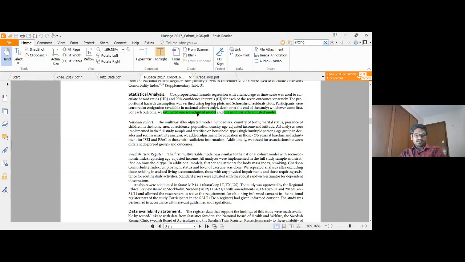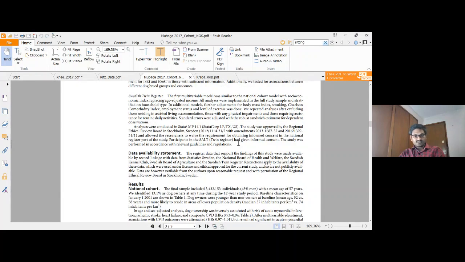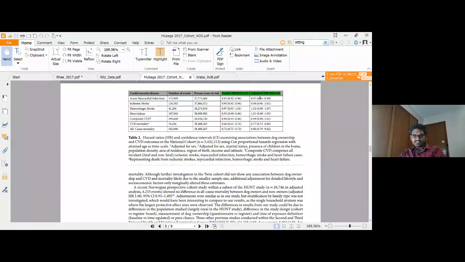As we mentioned, there is a sex-adjusted as well as a multivariable-adjusted model. In the results section, you can see the highest quintiles, with crude and adjusted models for acute myocardial infarction, ischemic stroke, heart failure, and all-cause mortality.